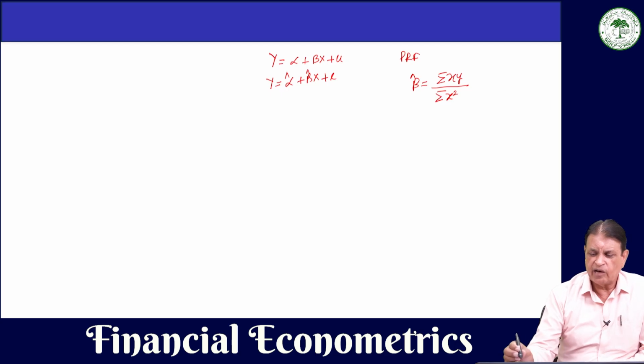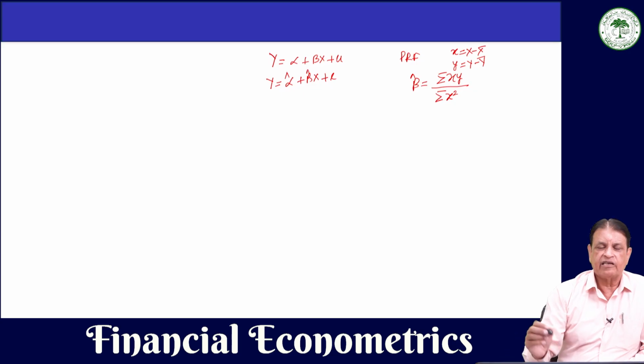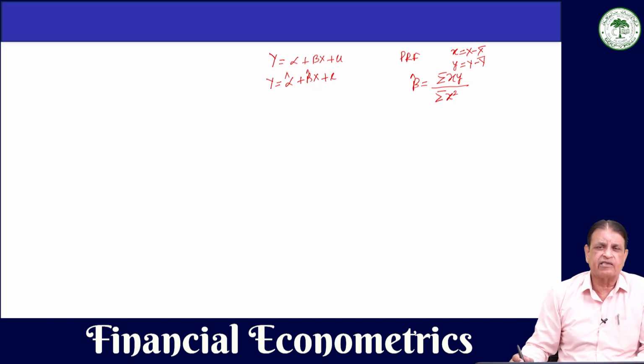Now small x is x minus x bar, and small y is y minus y bar. So these small x and small y are expressed in deviation form, whereas capital X and capital Y are the actual values. You should remember that.